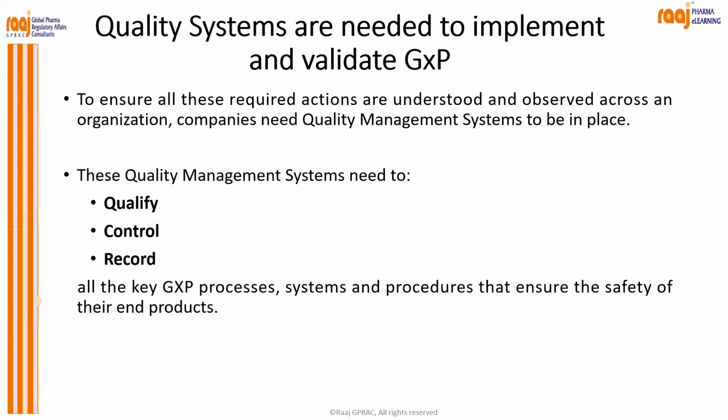To ensure all these required actions are understood and observed across an organization, companies need a quality management system to be in place. And this quality management system needs to qualify, control, and record all the key GXP processes, systems, and procedures that ensure the safety of their end product. As I said, safety is extremely important.